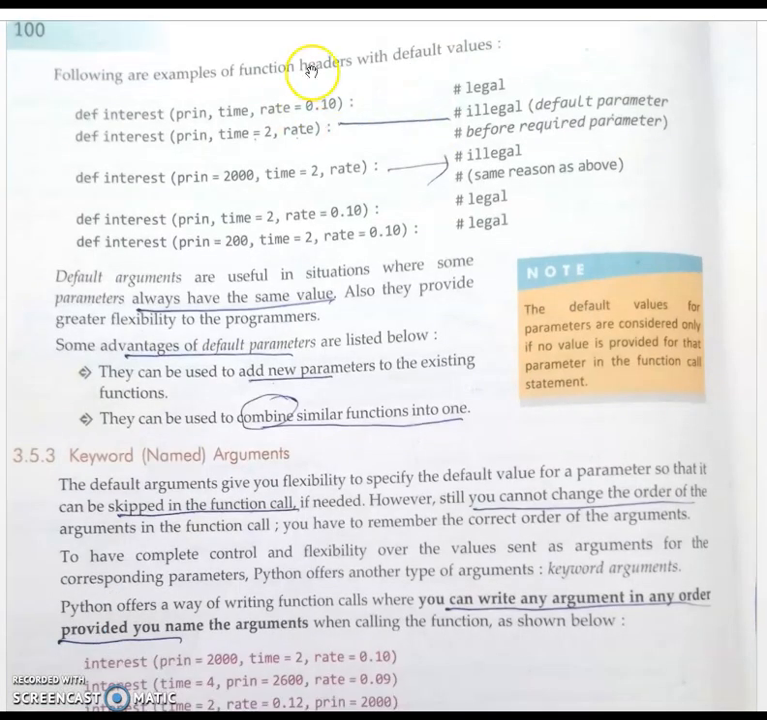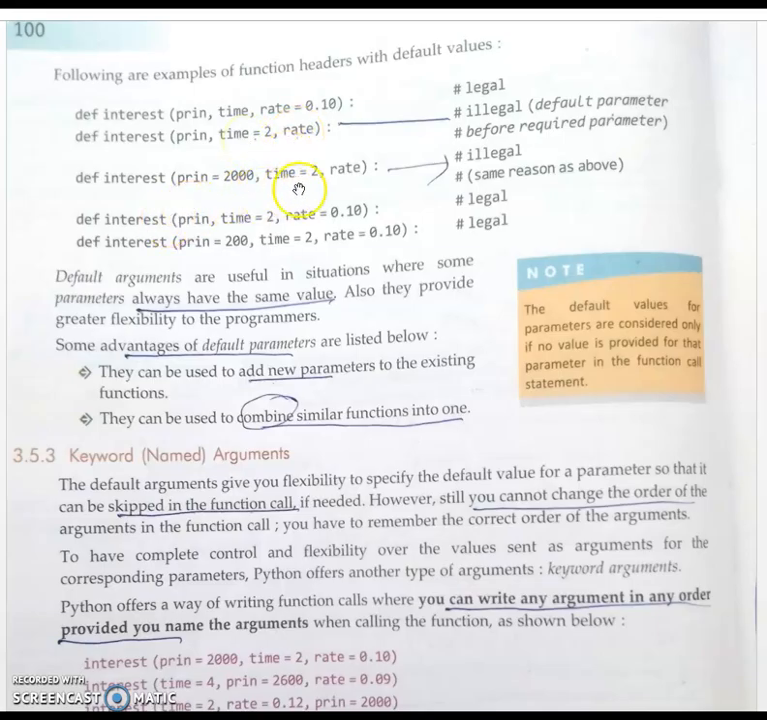So what are the legal and illegal function headers? I already told you there is a rule. Whenever you are assigning default values to parameters, you should follow the rule of right to left. Here it is legal, but here it is illegal, because without assigning the default value to rate, we are assigning it to time. So that is a default parameter before the required parameter. Okay, it is the required parameter.